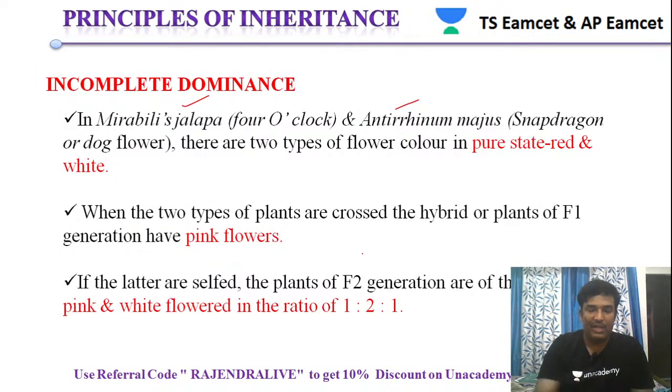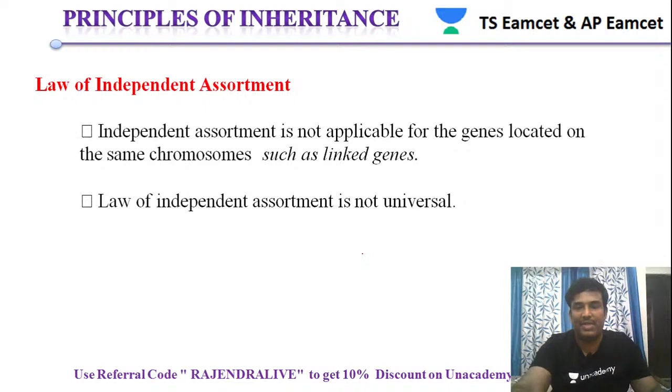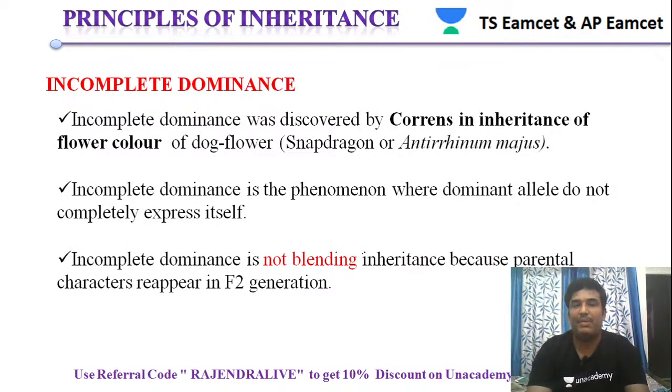If you see incomplete dominance in detail, who is the person who discovered incomplete dominance? This incomplete dominance was discovered by Correns. The name of the person is Correns, in his study of the inheritance of flower color in the dog flower, known as snapdragon, or Antirrhinum majus. Correns and Tschermak are the scientists who rediscovered Mendel's laws.